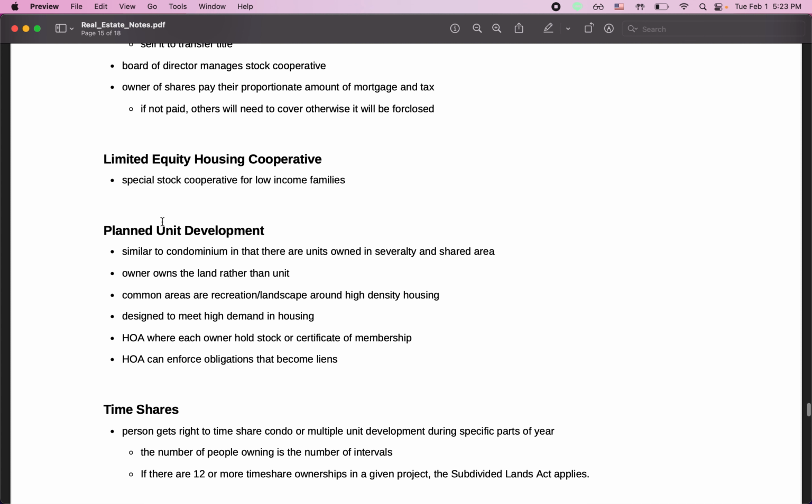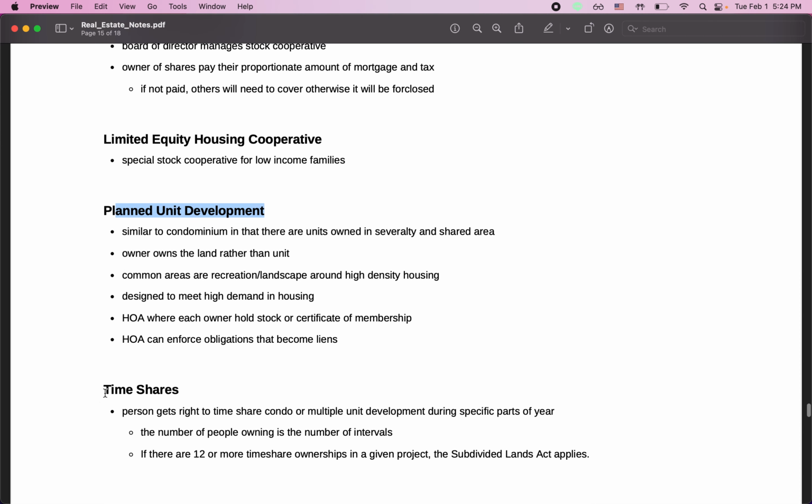Another type of co-ownership is the planned unit development. This is very similar to a condominium in that the units are owned in severalty. So the units are owned by individual owners, and there's a shared area. But the difference is that the owner of these planned unit developments owns the actual land rather than the unit. Common areas are recreational and landscape around high density housing, and this is usually made to meet high demands in housing. There's an HOA, and the HOA can enforce obligations that become liens on the property.